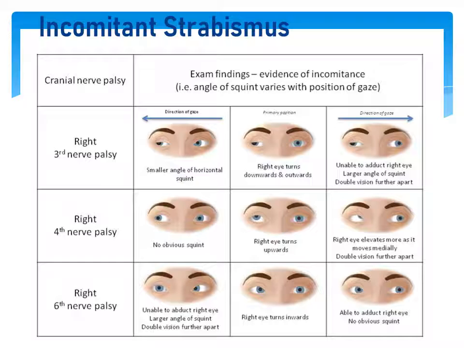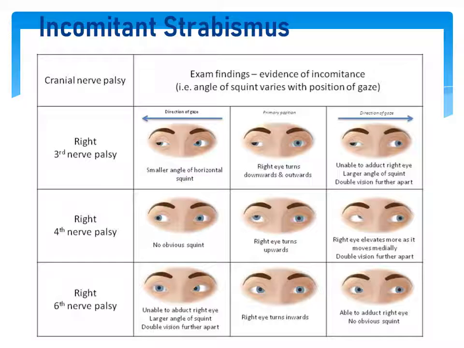In the second one, we can see it is right fourth nerve palsy, that is trochlear nerve. Now, trochlear nerve innervates the superior oblique muscle. So, when the patient is looking to his right, there is no obvious angle of deviation noticed. In case of primary position of gaze, the right eye is hypertropic, because the primary function of superior oblique is depression. So here the right eye is getting elevated as the superior oblique muscle is not working.